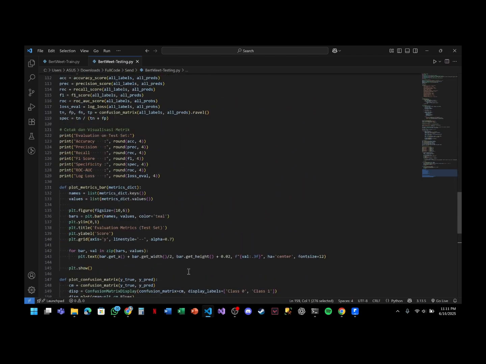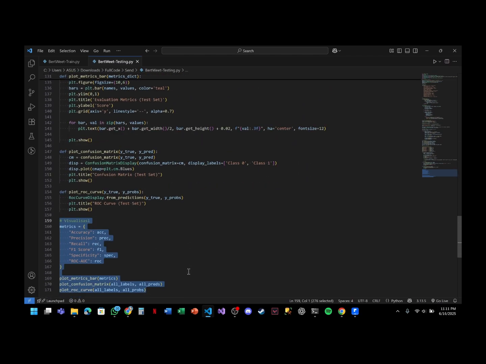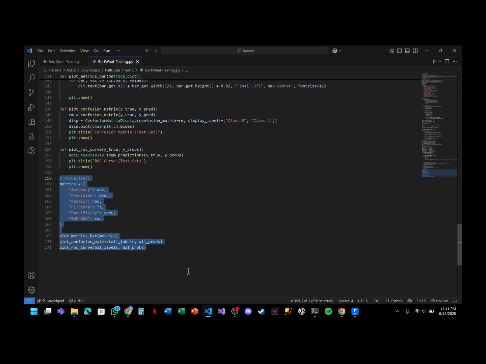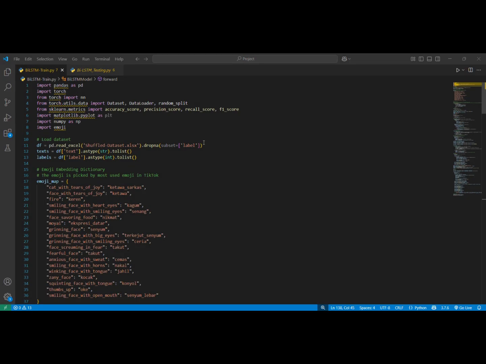Next, the BLSTM model will be continued by Salinas. My name is Axelinus and I will explain the BLSTM model program. So this is the library that will be used to create the model, and this is for loading the dataset.